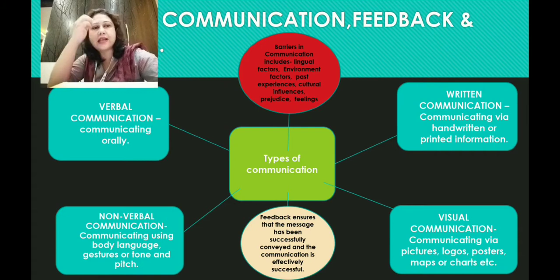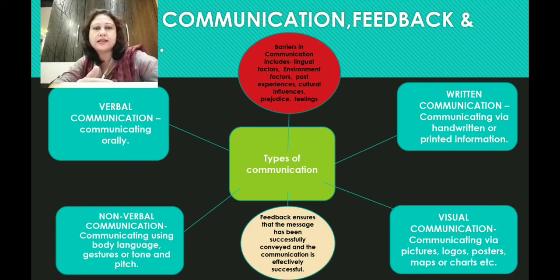So here we have types of communication, feedback and barriers. Here I have created a mind map where you can see in the middle it is written as types of communication. Our main focus is on types of communication. We had learned that there are 4 types of communication, or methods of communication. You can see the first one is verbal communication, where we communicate orally.